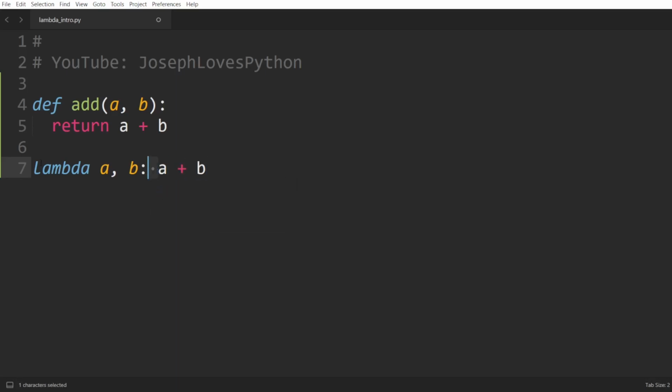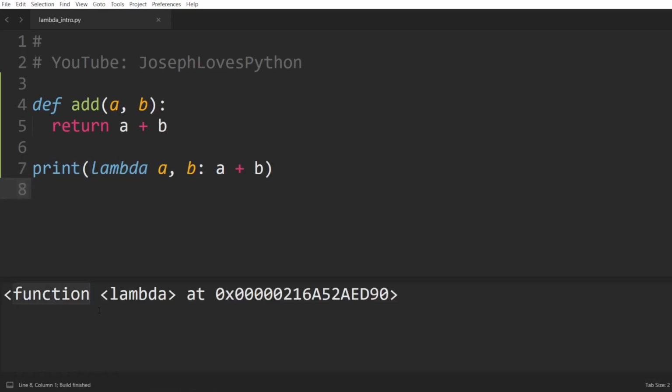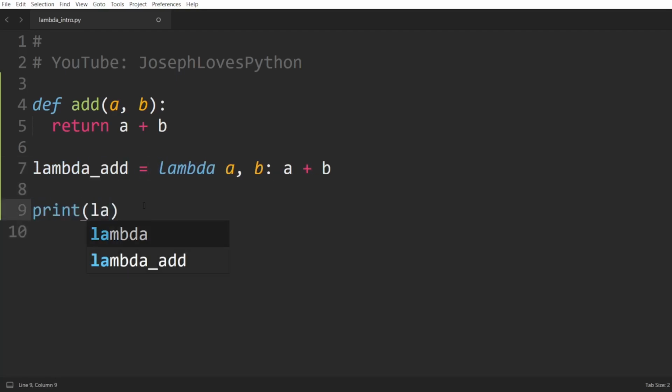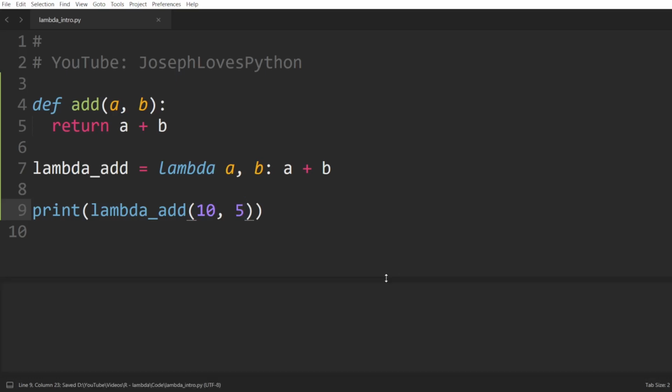Notice the absence of the return keyword, as Lambda expressions are syntactically limited to only containing a single expression. This expression will be the thing that's returned, so the return here is implicit. If we try to print this Lambda expression, we can see that this in fact creates a function. Okay, and how do we use this function? One way to do it is to simply assign a variable name to this function object, and then we can call it just like we would call any other function.